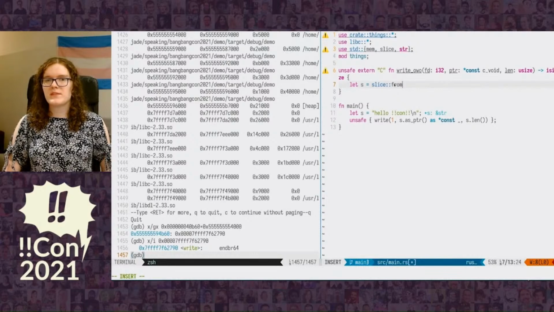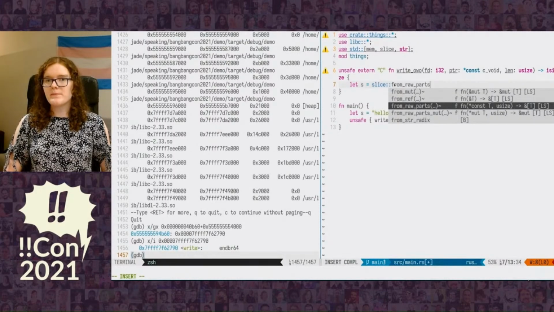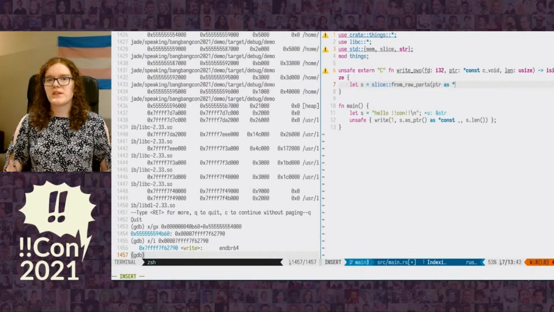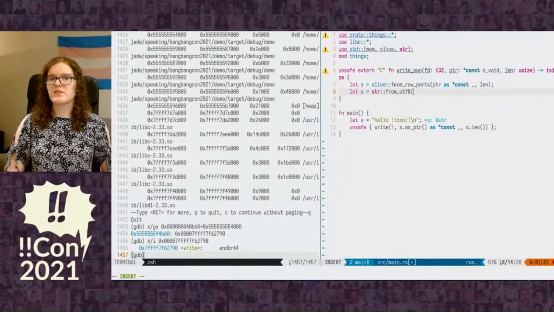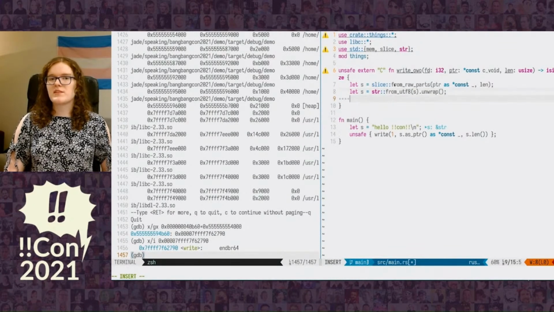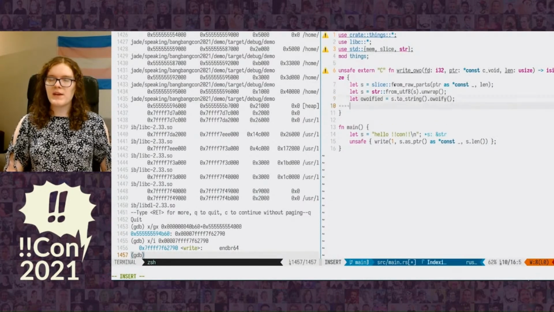So this wrapper has the same signature as the write function in libc, except it's translated into Rust syntax. First, to wrap this, we need to turn our input into a slice of bytes. And then we take that slice of bytes and turn it into a string. So it's a reference to the string that we were given. Then we convert that string to UTF-8. Well, strings are UTF-8. And then we need to copy that into heap memory as an owned string and then awofy it. So now we have an awofied string.